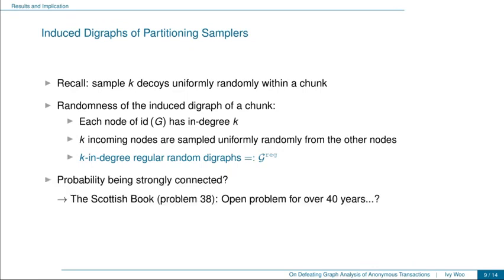And therefore now we ask, what is the probability that this type of random directed graph is strongly connected? Unfortunately, this problem seems to be quite hard and has been open in the math literature for over 40 years already, and we were also unable to solve it.